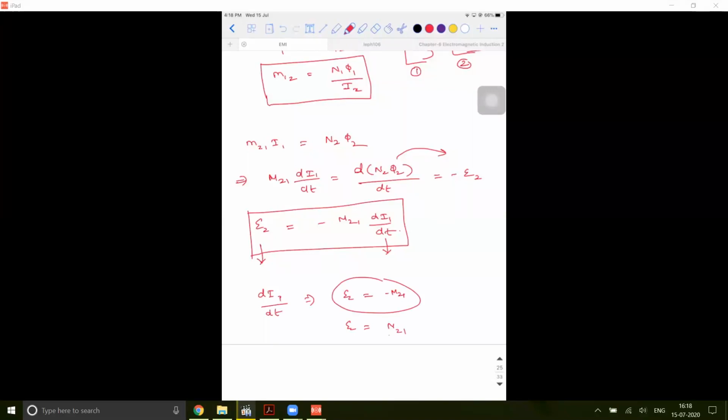The EMF developed in the second coil when the rate of change of current in the first coil is unity, a unit value, 1 unit. That's it. You can give your own definition. So if they ask you to define the mutual inductance of the second coil with respect to one: it is equal to the EMF induced across the second coil when the rate of change of current in the first coil is 1 unit.